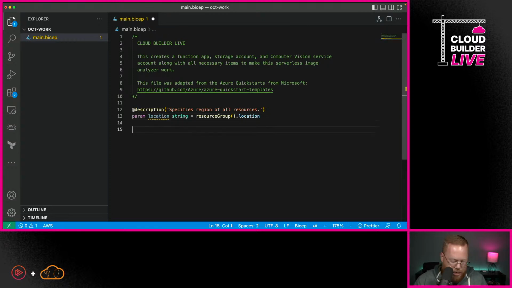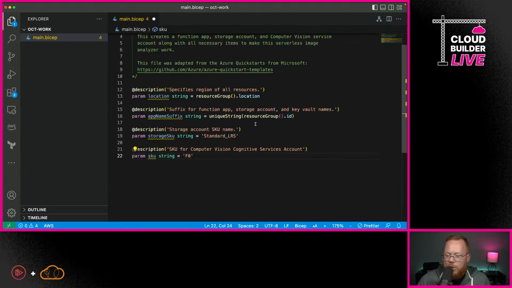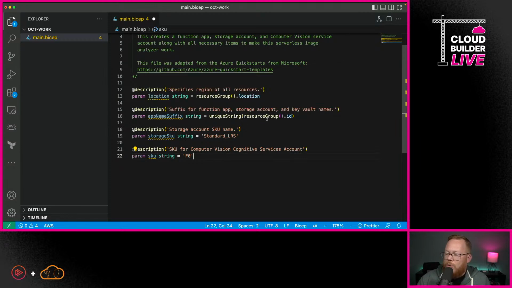Now, the next thing that we need to enter in here is some additional parameters. I've entered in a few additional ones here. We're going to create a suffix for basically most all the resources we create. We're just going to use the resource group ID and create a unique string out of that. Next, we're going to specify the SKU for our storage account, which we're just going to use locally redundant storage for, and the SKU that we'll use for computer vision, which we're just going to use the free SKU for at the moment. So those are just things that we'll need later on.